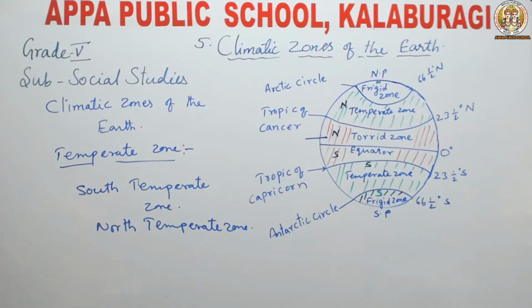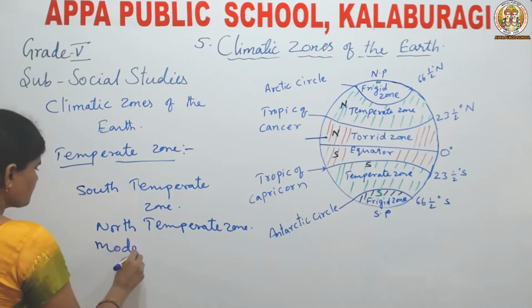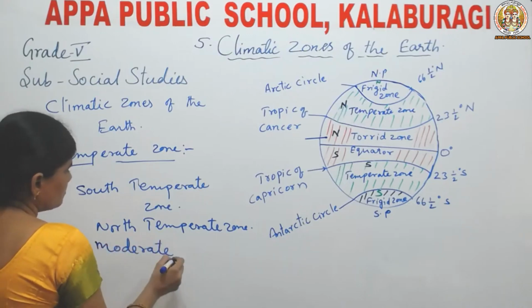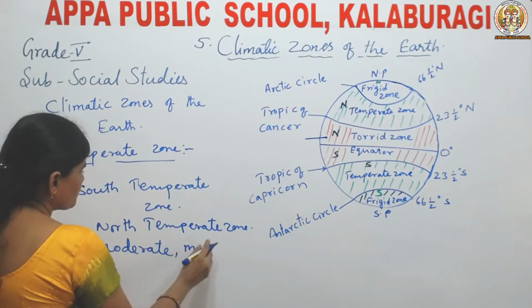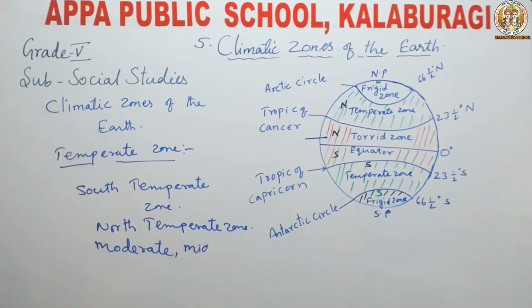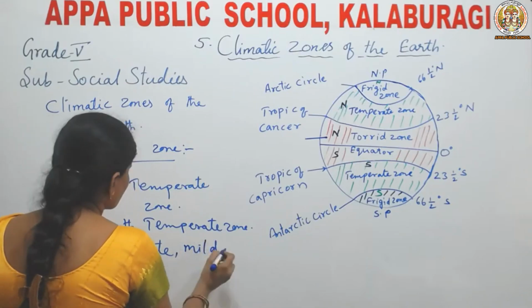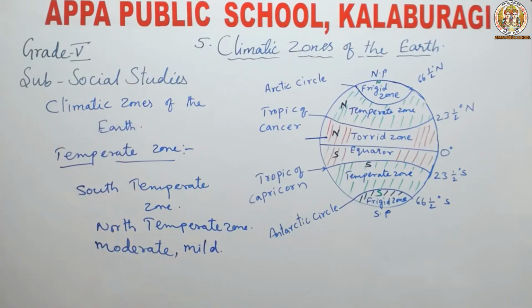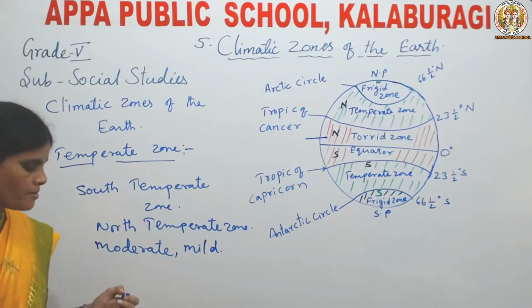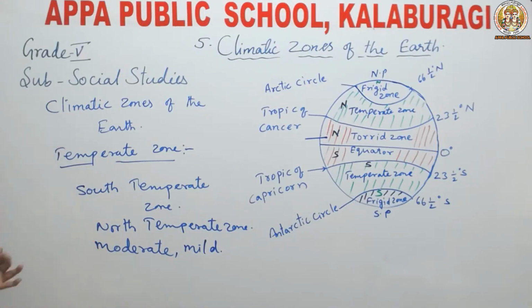What do you mean by temperate? Temperate means moderate or mild.